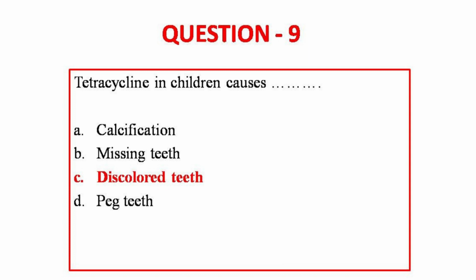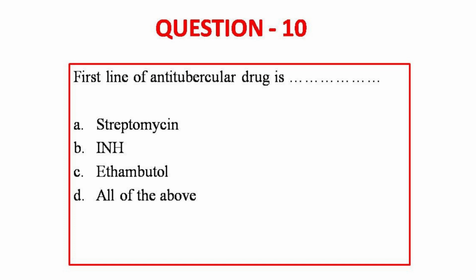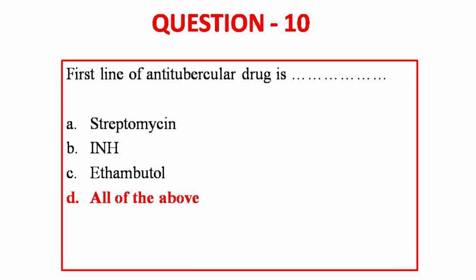Moving on to question number 10. First line of anti-tubercular drug is streptomycin, INH, ethambutol, all of the above. The answer to this question is option D, all of the above. So if you see the first line of drugs: isoniazid, rifampin, pyrazinamide, ethambutol, streptomycin. All these are the first line of drugs for tuberculosis.